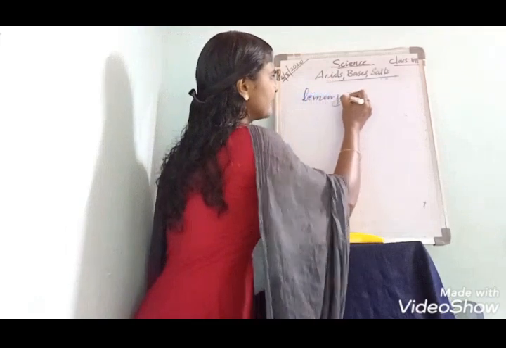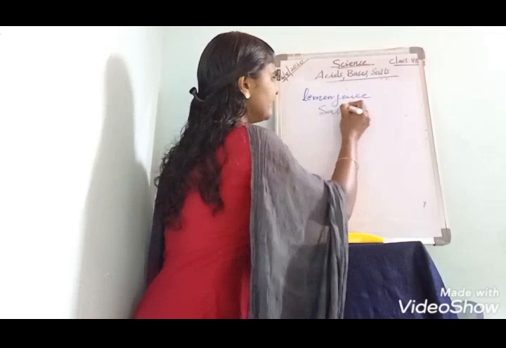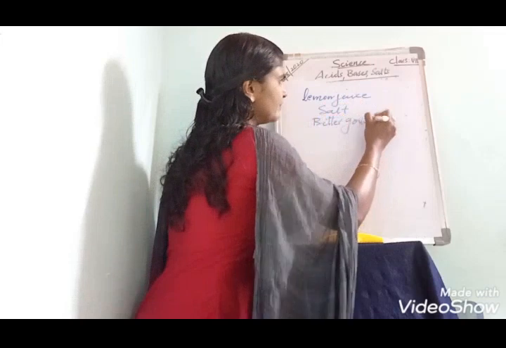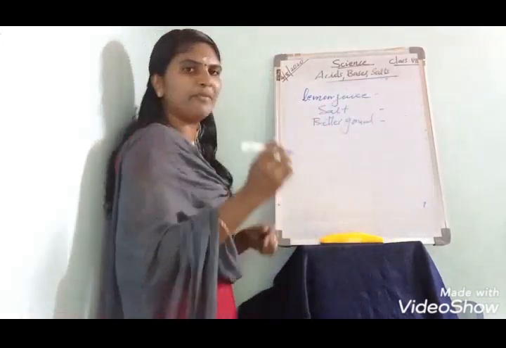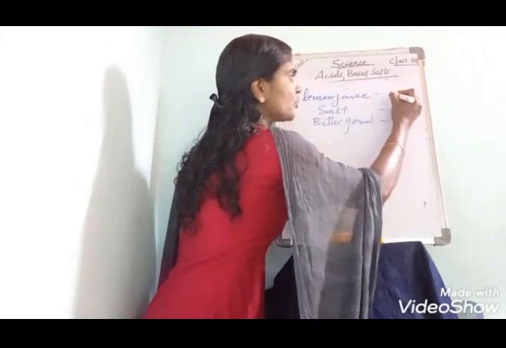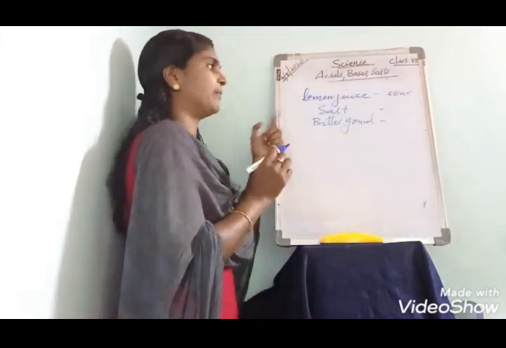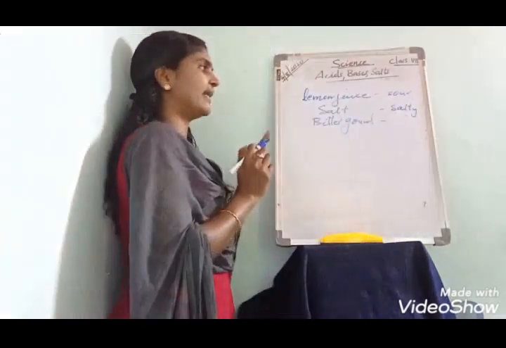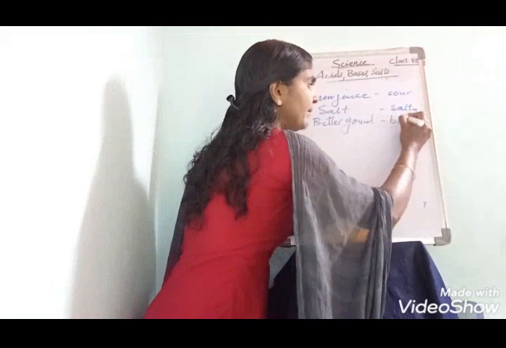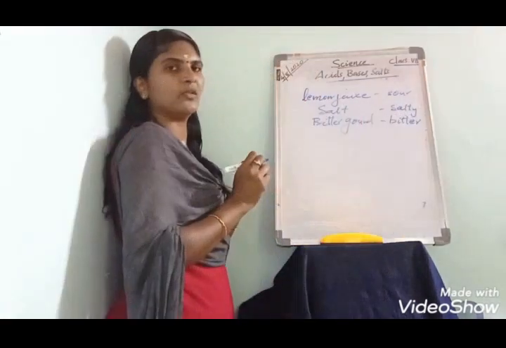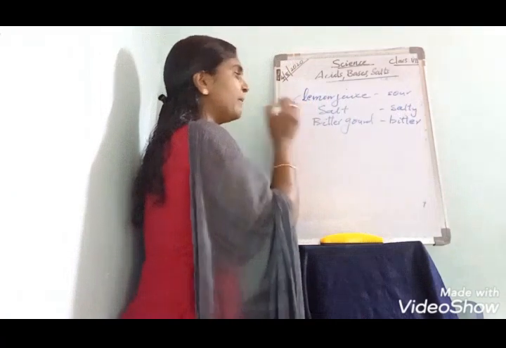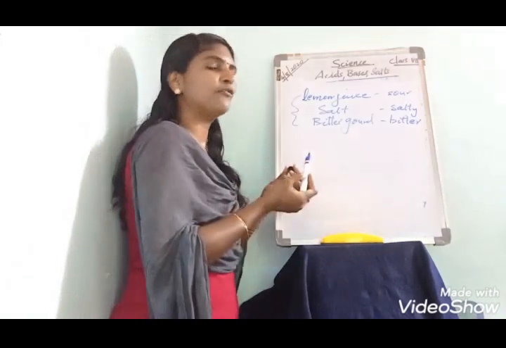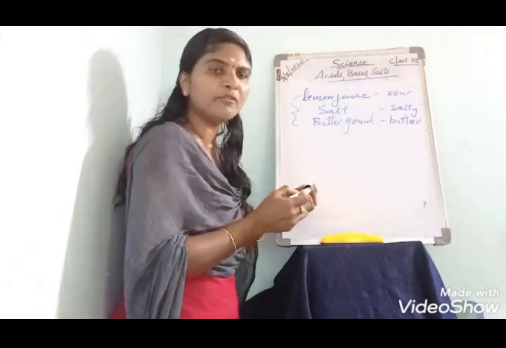Lemon juice, and salt, then bitter gourd. You know the taste of lemon juice, it is sour. Salt is salty in taste. Bitter gourd is bitter in taste. Here the three different food materials possess three different tastes. Similarly, different types of food materials possess different types of taste.